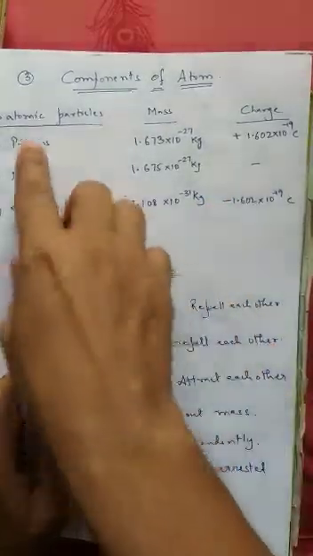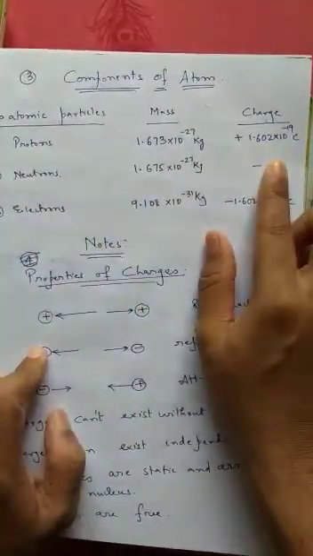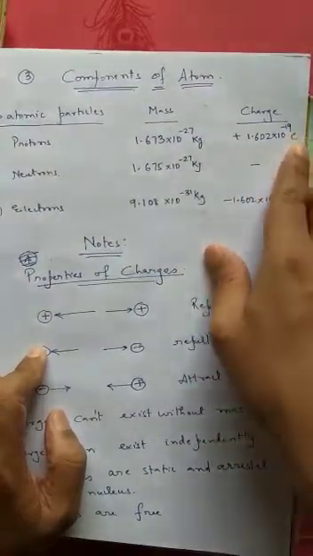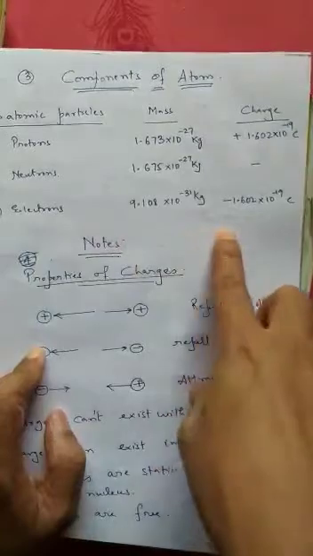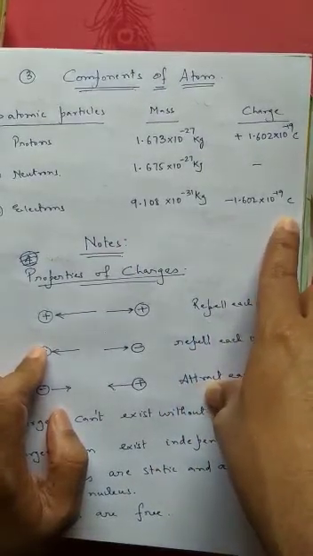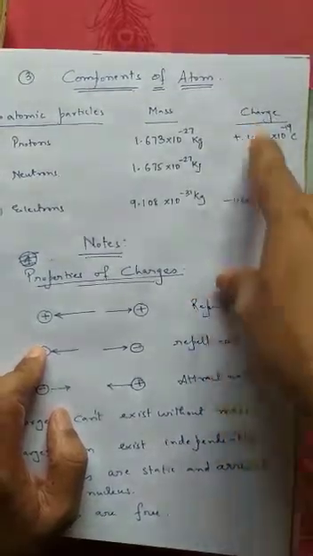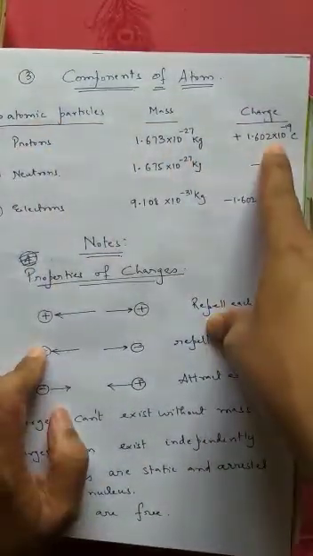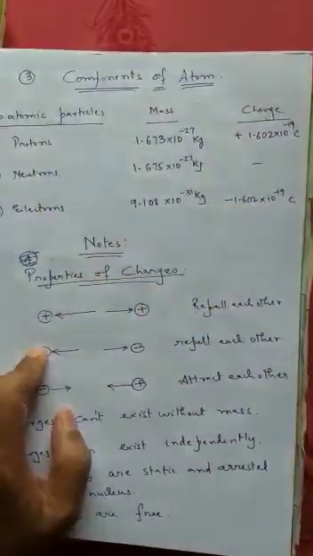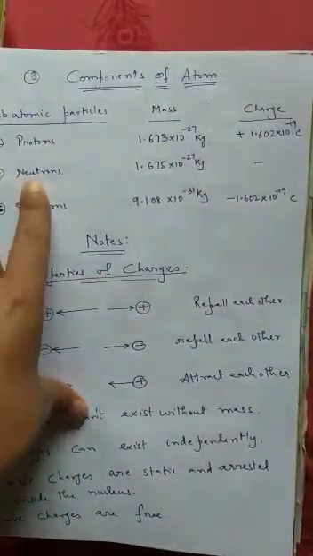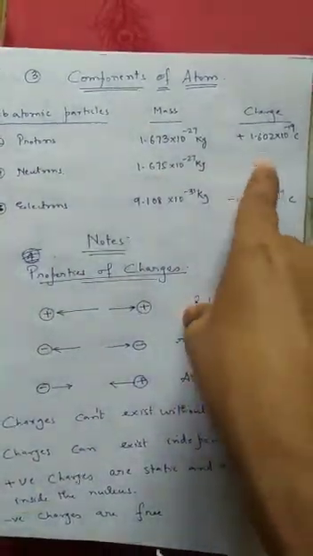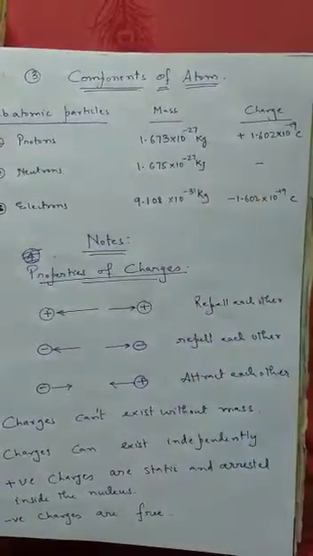Now, a proton carries a certain amount of positive charge. It is 1.602 into 10 to the power of minus 19 coulomb, and an electron carries minus 1.602 into 10 to the power of minus 19 coulomb. The charge that they carry is the same, but the only difference is that a proton carries positive charge and an electron carries negative charge. Neutrons, as the name suggests, are neutral in nature. They don't carry any charge. That is the reason why this has been left blank.